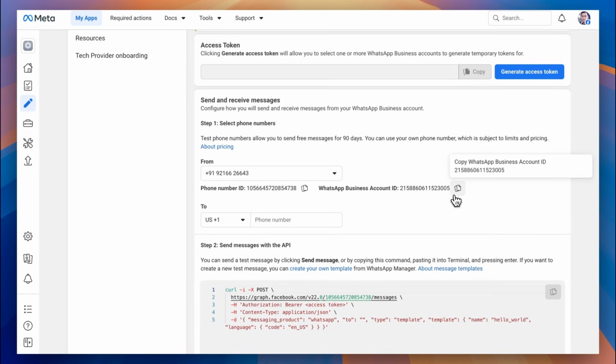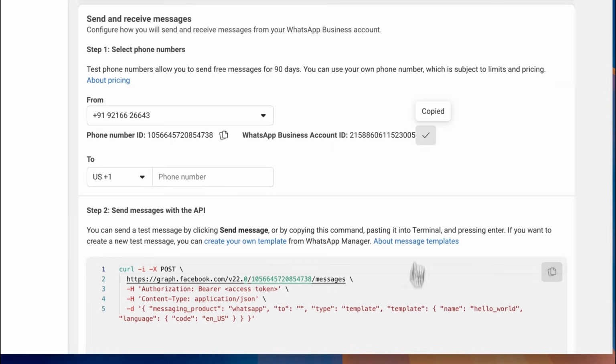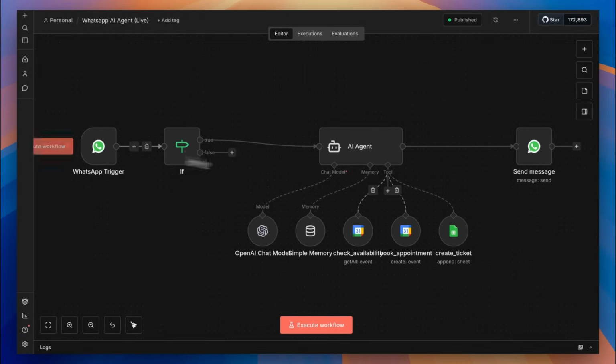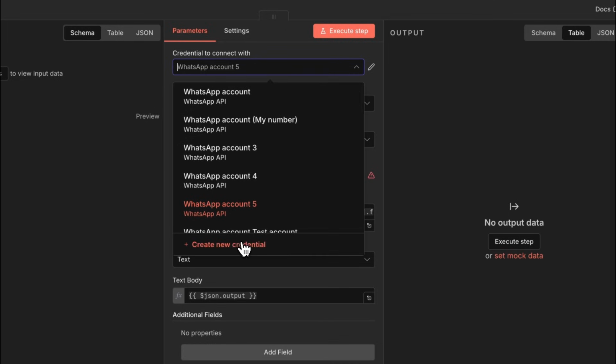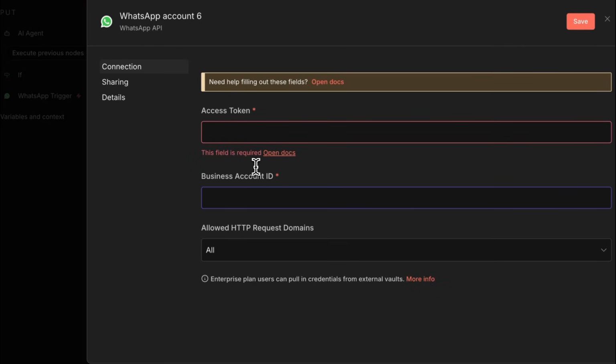Now we will have to do the connection one more time to N8N since the phone number has changed. So just copy the business account ID again. And right here, you don't have to change the trigger. You just have to come to send message and then add a new credential. Add the business account ID here.